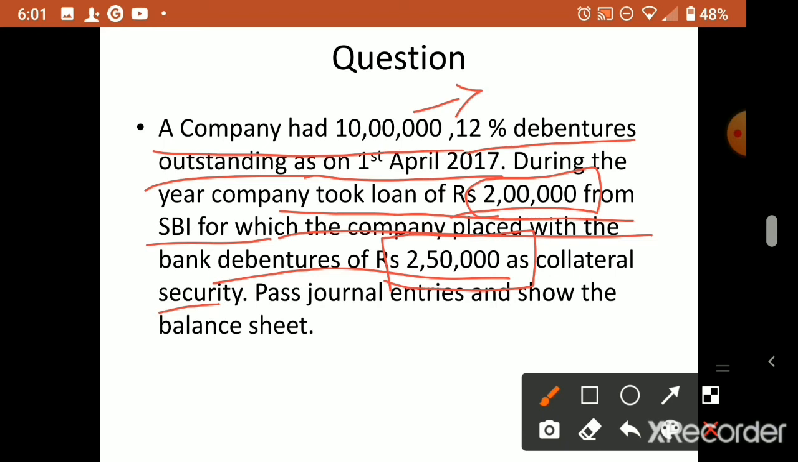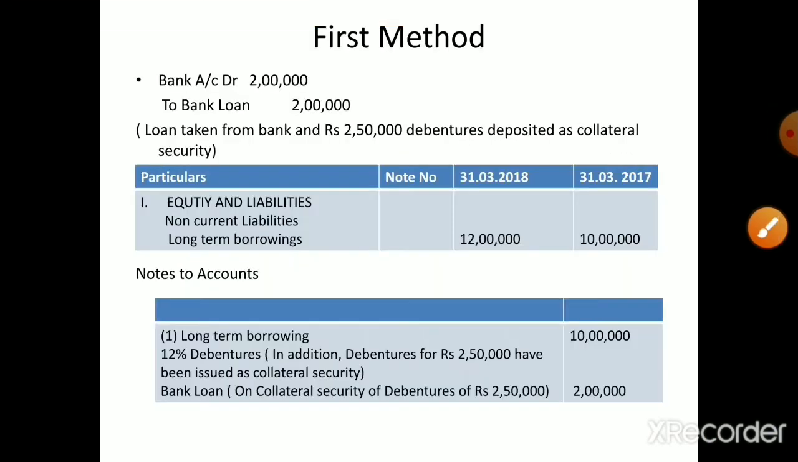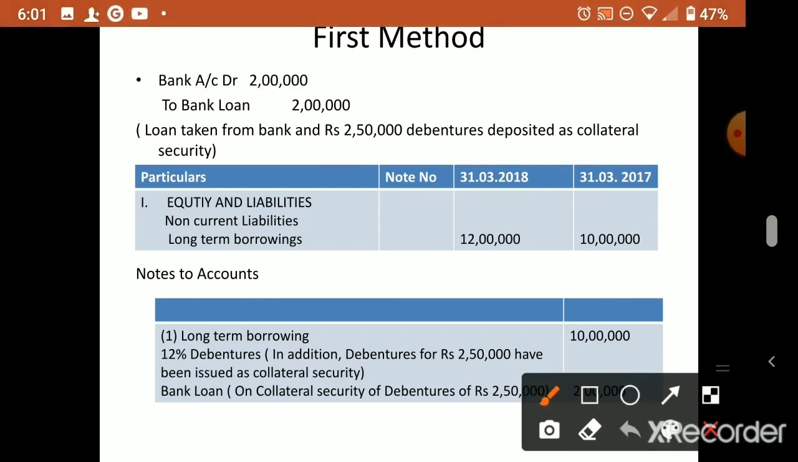Always, whenever the bank asks us to pledge something, they will take security whose value is more than the loan value, that only they will accept. So this is the case. Now under the first method, what to do and how the balance sheet will appear, that I will explain. In the first method there is only one journal entry, only for the bank loan: bank account debtor to bank loan, for the amount given in the question, 2 lakh. Remember. Now we will explain: loan taken from the bank, debentures of 2 lakh 50,000 deposited as collateral security. We took a loan from the bank, and we deposited debentures of 2,50,000 in the bank.